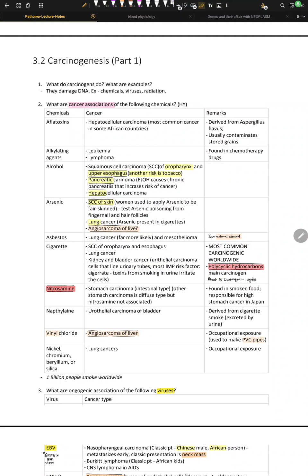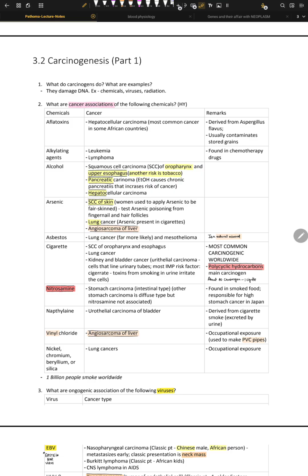Let's try to understand a little concept called carcinogenesis. So, what exactly is carcinogenesis? It's a process by which normal cells transform into cancer cells. Carcinogenesis is caused by accumulation of genetic mutations,